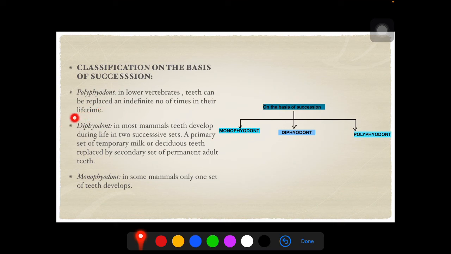Diphyodont, as the name suggests, di means two set of teeth. So in most mammal, teeth develop during life in two successive sets. Again, as in human, a primary set of temporary milk teeth or the deciduous teeth replaced by secondary set of permanent adult teeth. The third category is monophyodont. As the name suggests, mono means one set of teeth. So in some mammals, only one set of teeth develops.